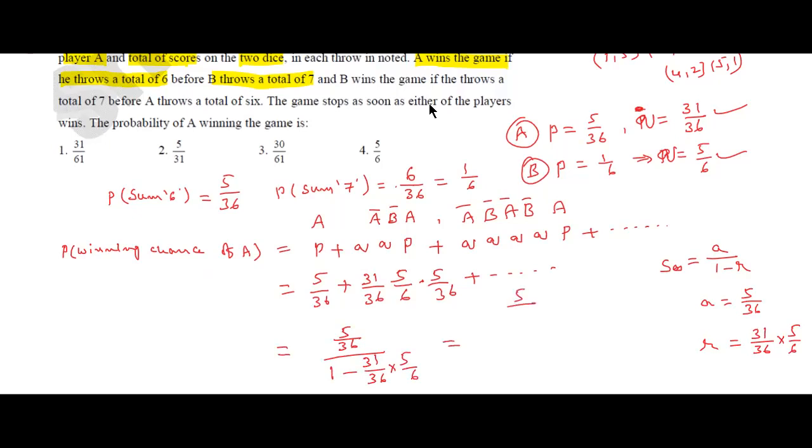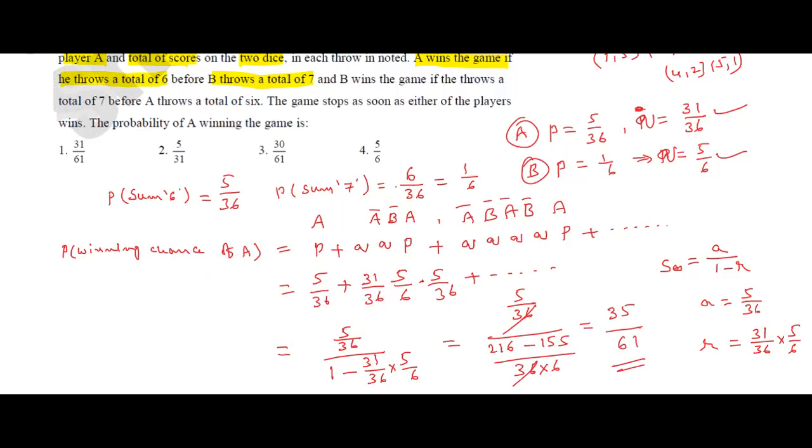Now 5 by 36 divided by the denominator, LCM is 36 into 6, 216 minus 5 ones are 5, 5 threes are 15. Here see that 36 cancels. 6 is going to the numerator, that is 30. 216 minus 155, that value is 61.